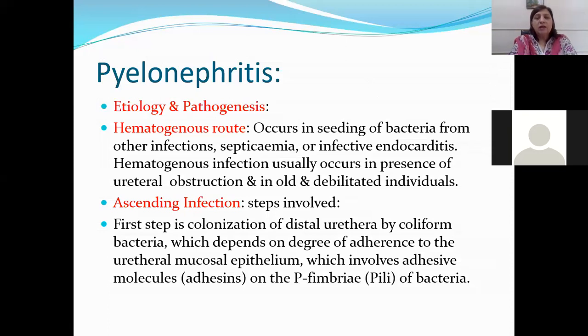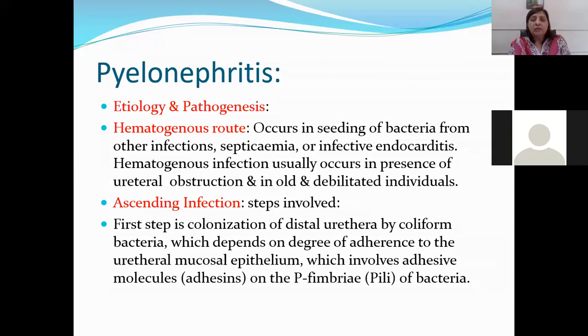Ascending infections. Ascending infection is through the vesico-ureteric reflux. The steps involved in ascending infection: the first step is the colonization of the distal urethra by coliform bacteria. Coliform bacteria are gram-negative bacteria, and colonization depends upon the degree of adherence to the urothelial mucosal epithelium, which involves adhesive molecules like adhesins on the P fimbriae or pili of the bacteria. So the more these organisms can adhere to the urinary epithelium, which is called urothelium, the more they are going to cause infection.